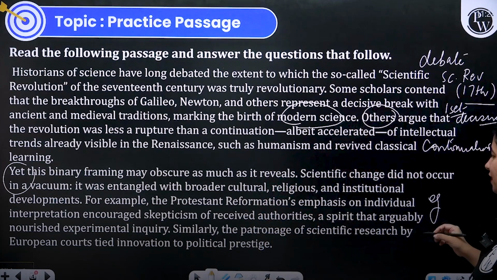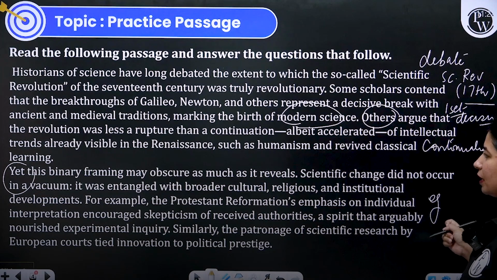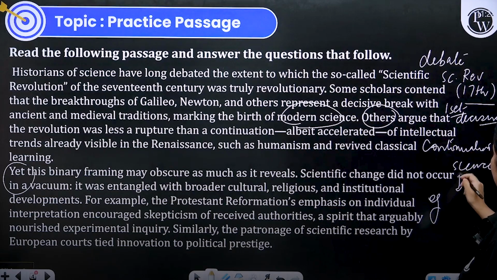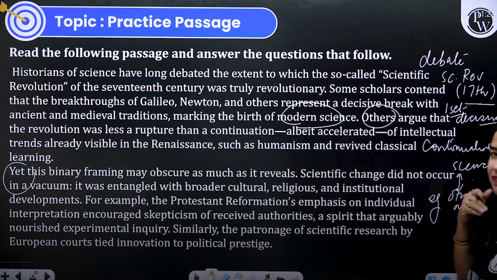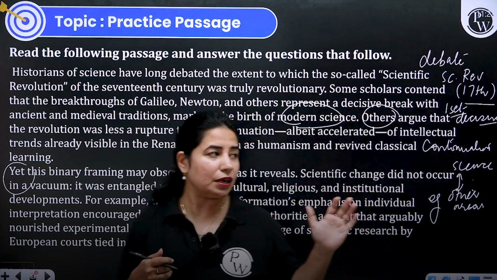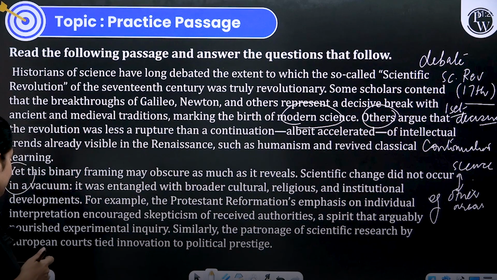Similarly, the patronage of scientific research by European courts tied innovation to political prestige. So the idea is that science was associated, integrated with other areas also, and it was not that scientific development was happening on its own, right? So that's how this particular paragraph can be interpreted. Now let's read further. I'll change the slide.